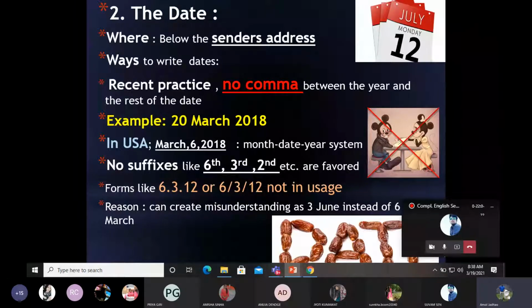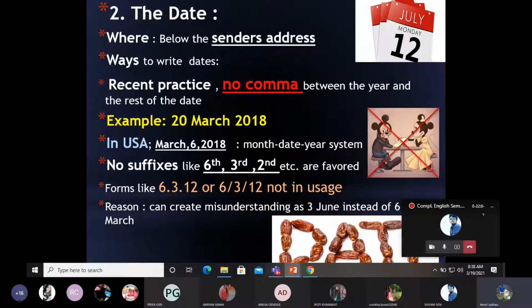No longer are suffixes like 6th, 3rd, 2nd favored by people these days. Even forms like 3.6.12 or 6/3/12 are not in usage these days.